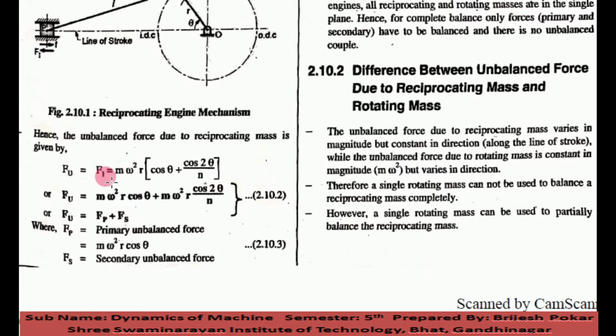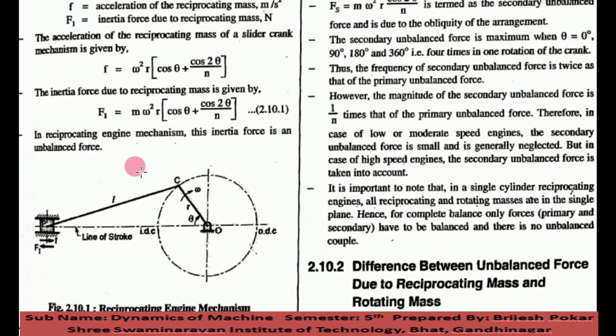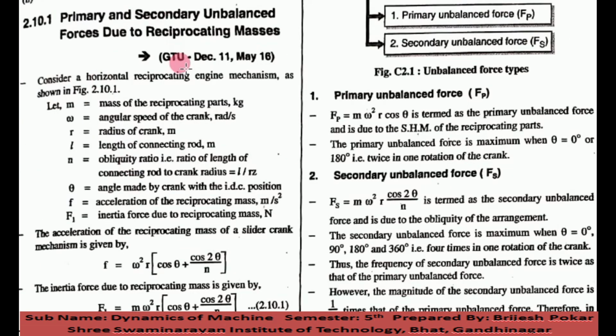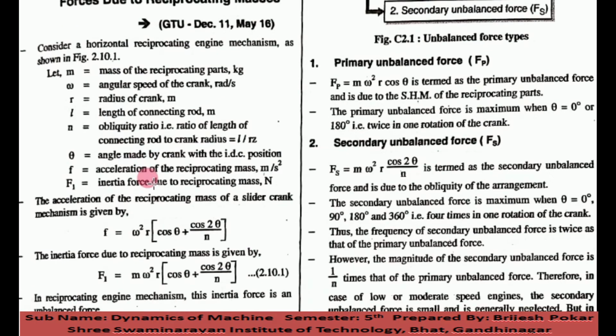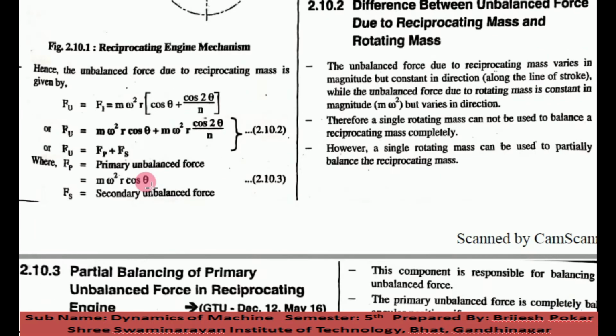Basically the inertia force is the unbalanced force, and we have to balance it. So the title is balancing of the reciprocating mass for the single cylinder engine. In future we will study the multi-cylinder engine. Here it is a single cylinder engine.